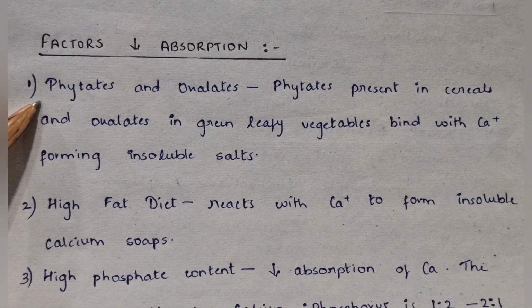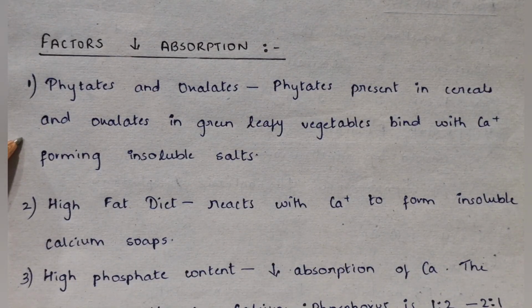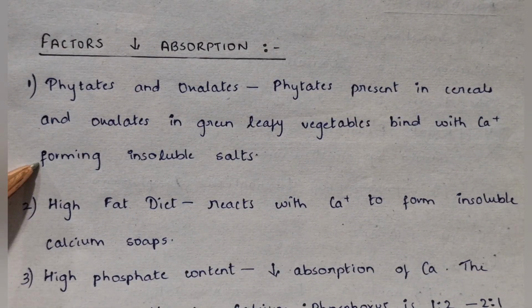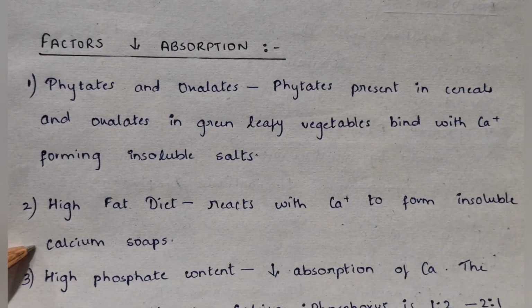Factors decreasing the absorption of calcium. The first one is phytates and oxalates. Phytates present in cereals and oxalates present in green leafy vegetables bind with calcium, forming insoluble salts. Second, a high fat diet reacts with calcium to form insoluble calcium soaps.